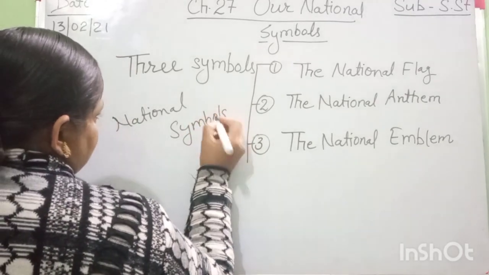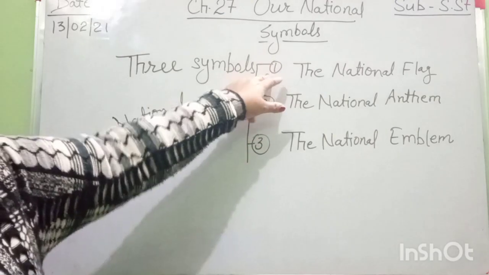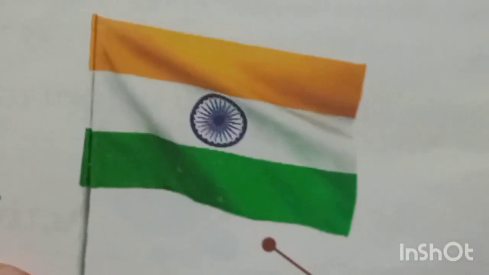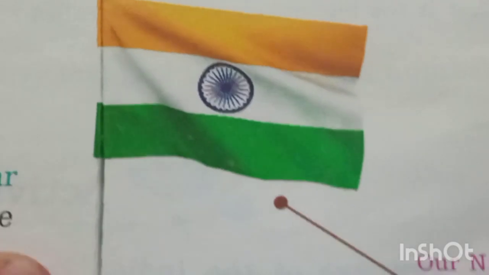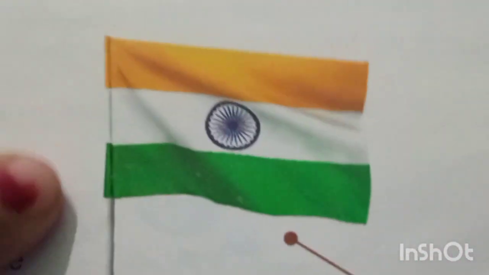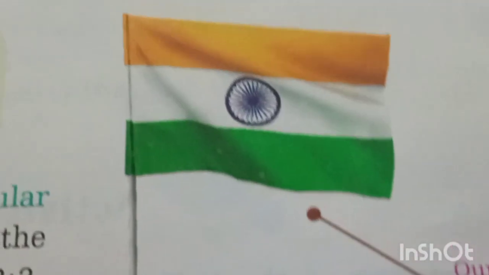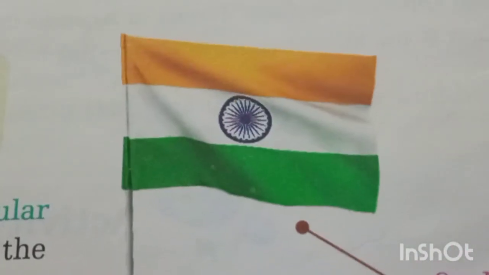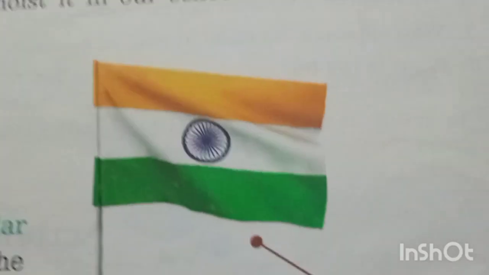The national flag. Look here in your book. This is the picture of our country's national flag. It is a tricolor, and in this national flag there are three bands of three different colors, and their meanings are also different. I told you all these things. Then move to the next, the national anthem.